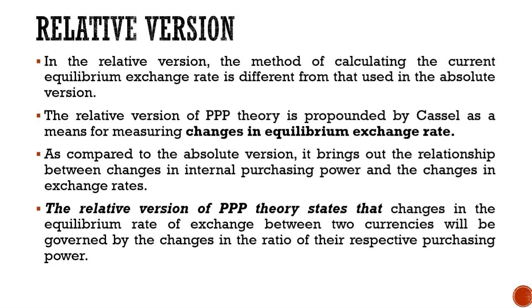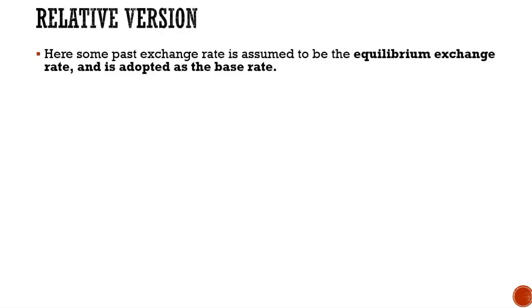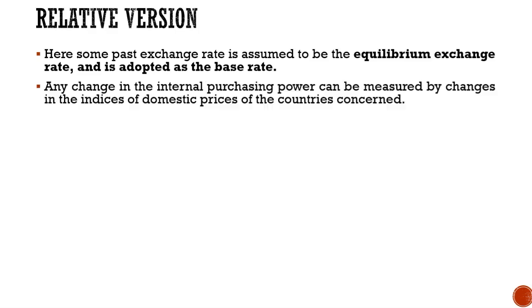Now, this is a different version, a different way of calculating under PPP theory. Here, some past exchange rate is assumed to be the equilibrium exchange rate and is adopted as the base rate.